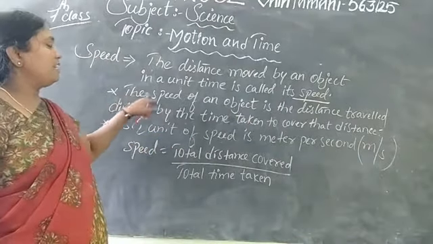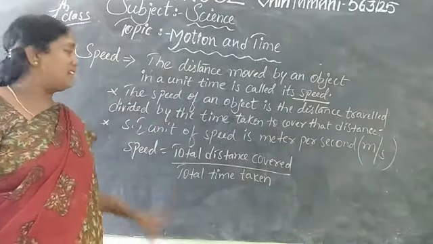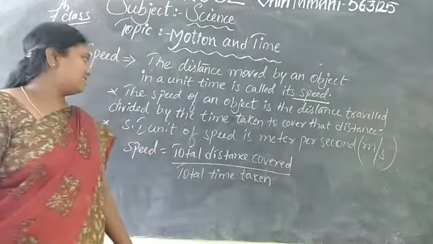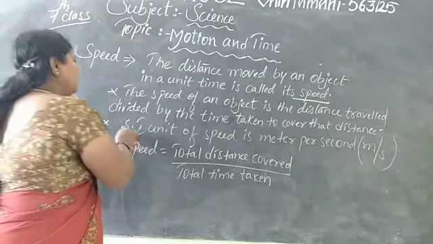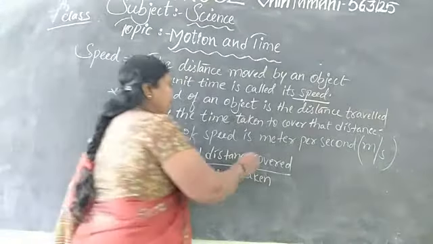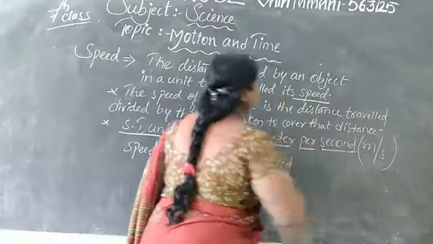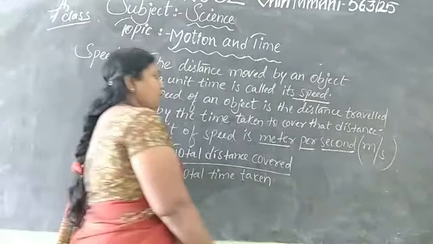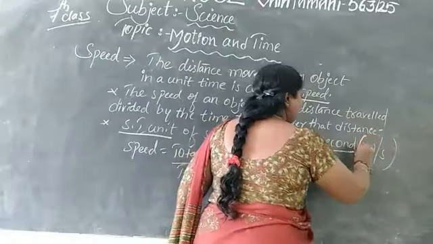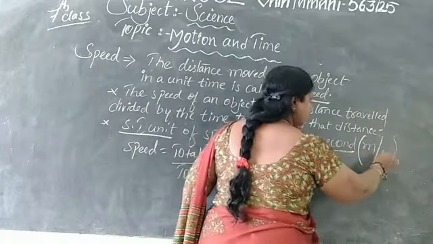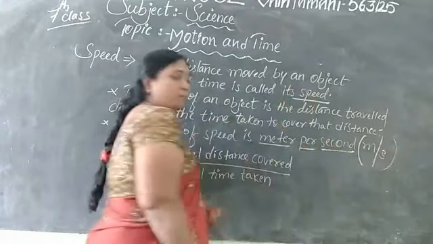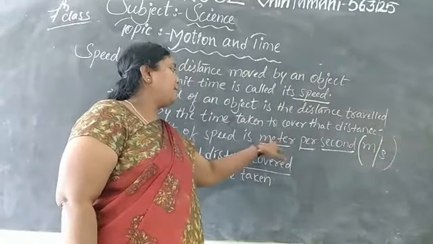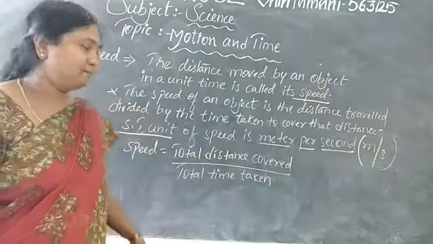The SI unit of speed is meter per second. How do we have to write it? Meter per second, or we can write it as m/s. In writing you can write like that, but in reading you have to say meter per second.